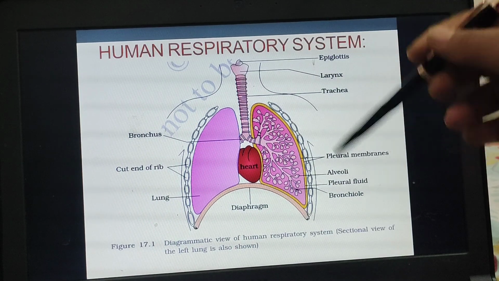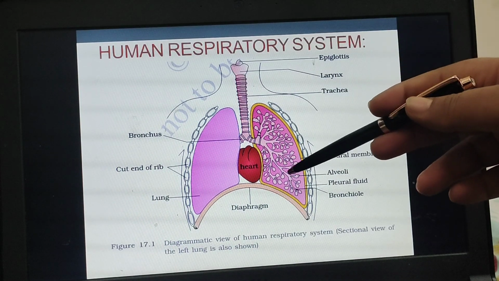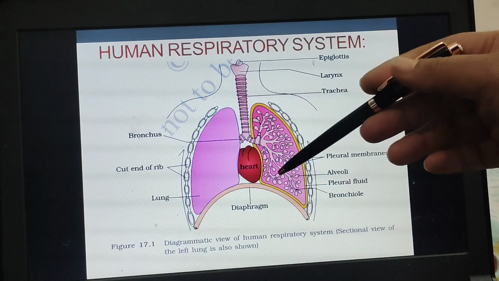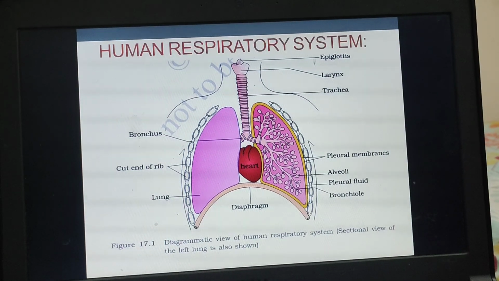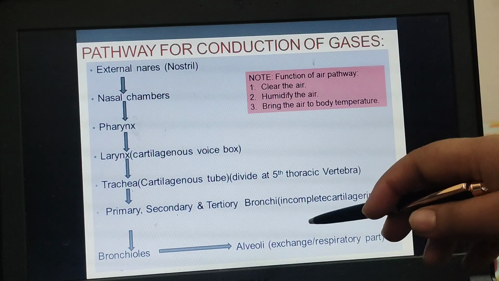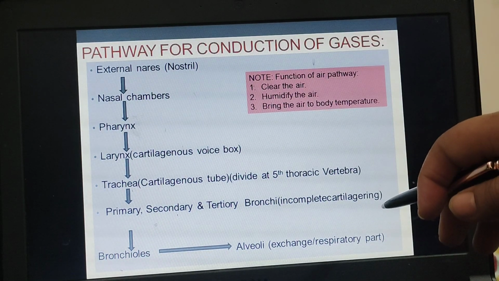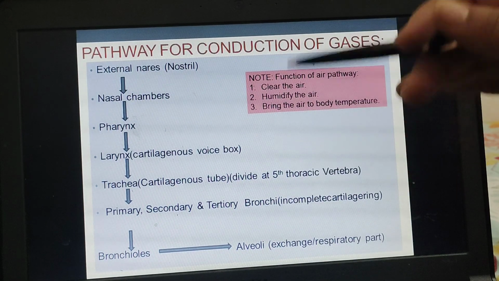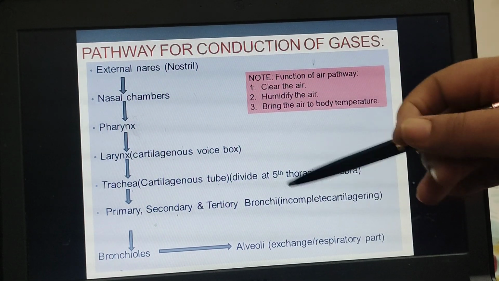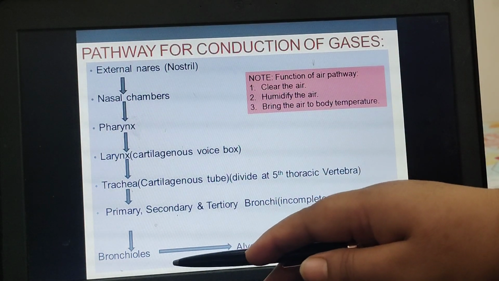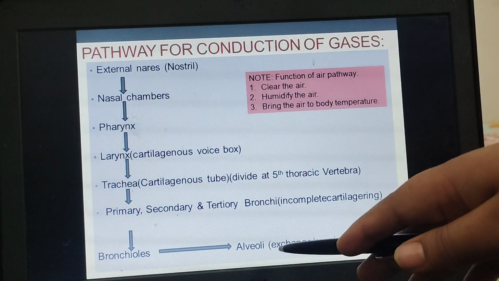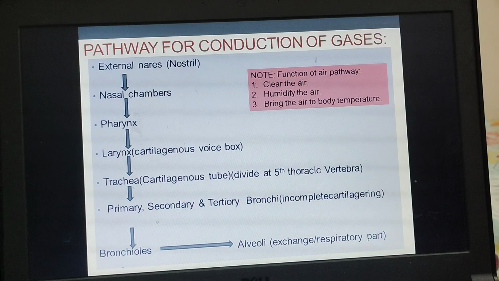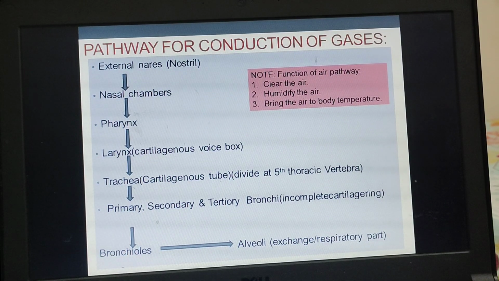The primary, secondary and tertiary bronchi have incomplete cartilaginous rings, which similarly do not allow the collapsing of these pipes. And then finally the bronchioles lead to the alveoli, singular alveolus, where the exchange of gases will occur.